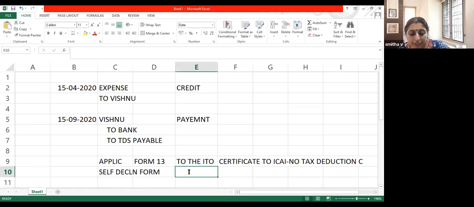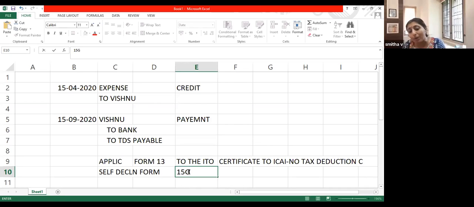And that self-declaration form is 15G. 15G is the self-declaration form. Vishnu himself is making a declaration that my income is less than the basic exemption limit. See, my income is less than 2,50,000. I agree that you are giving me 92,000, but I don't have any other income. My income is only this 92,000. On this 92,000, there is no tax liability. So Vishnu himself is declaring, and this declaration form he is giving direct to the LIC.